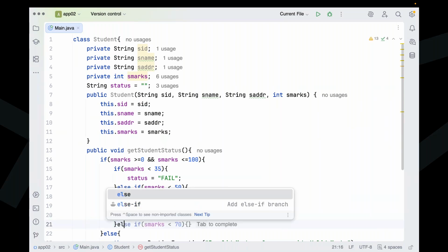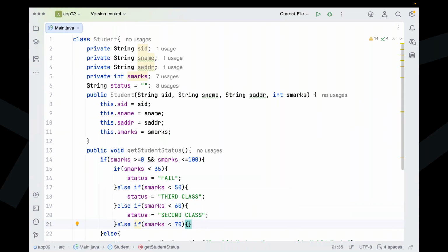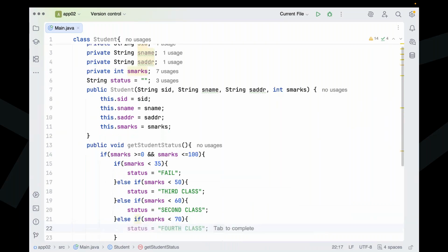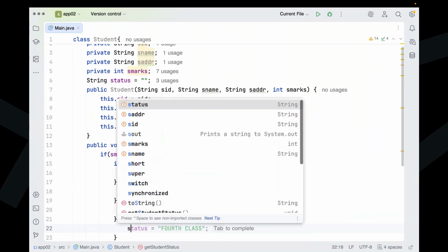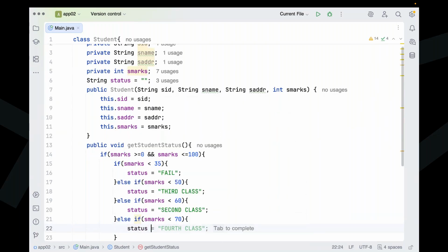Next one, else if marks less than 70, 60 to 70, then the status is first class.